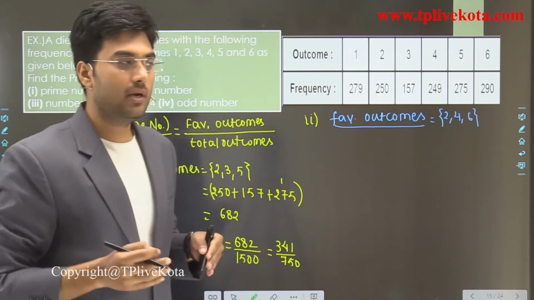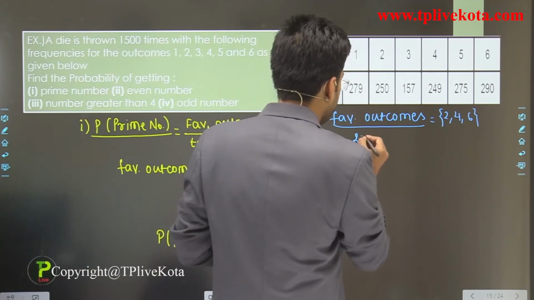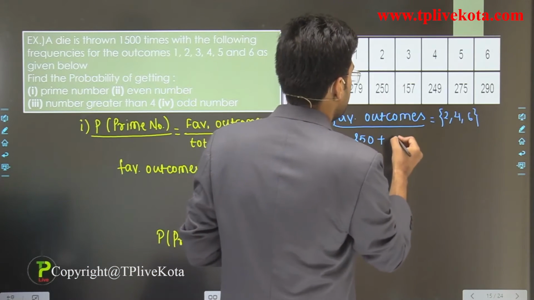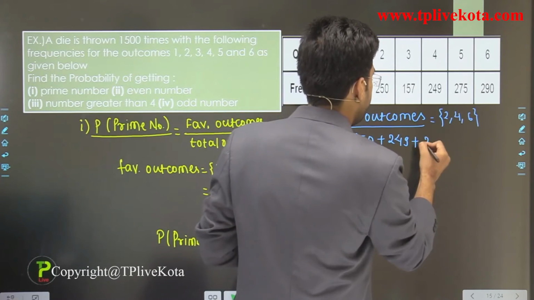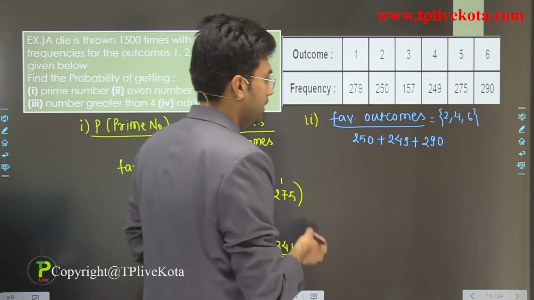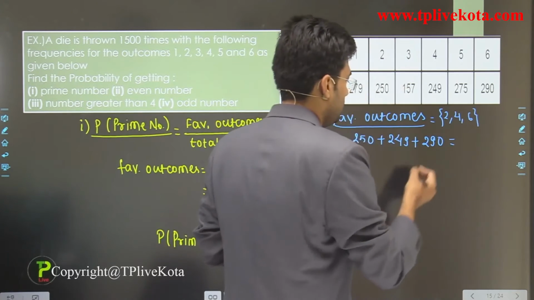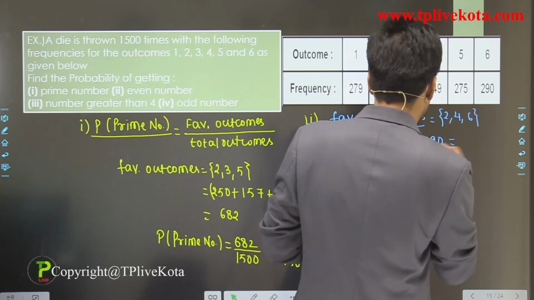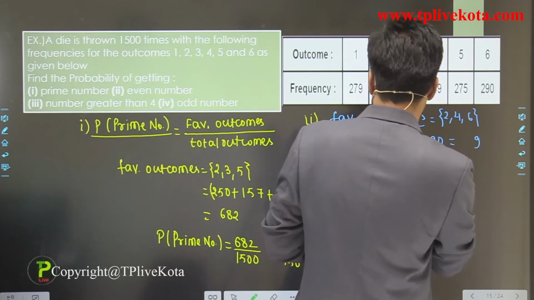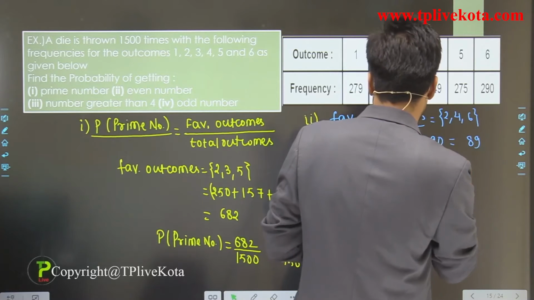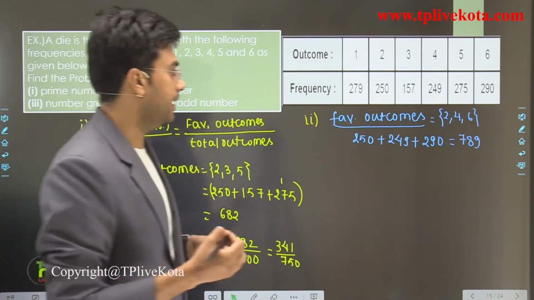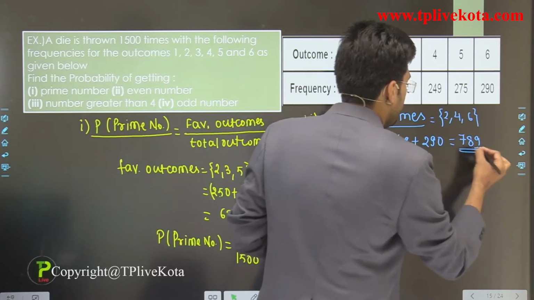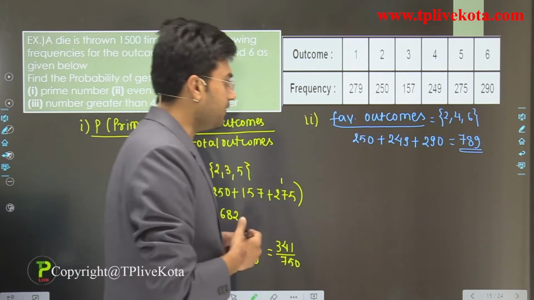So total favorable outcomes are 250 plus 249 plus 290, which is equal to 789. Clear? So these are the total favorable outcomes.